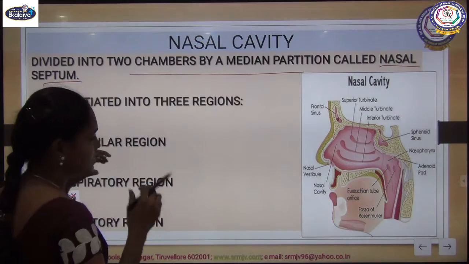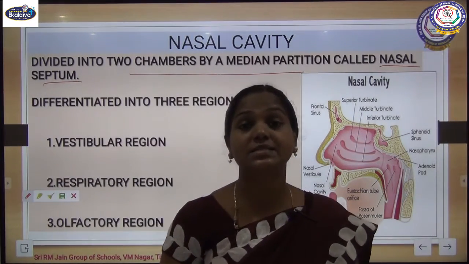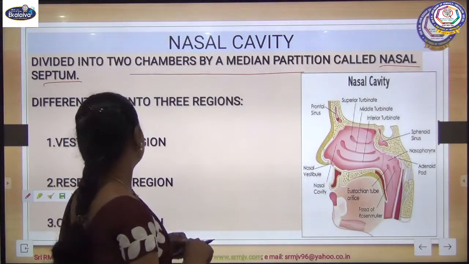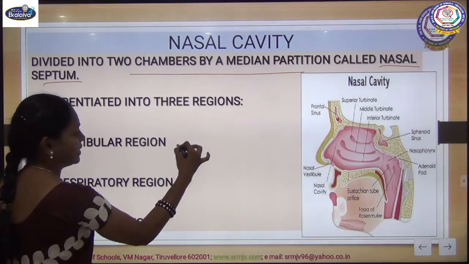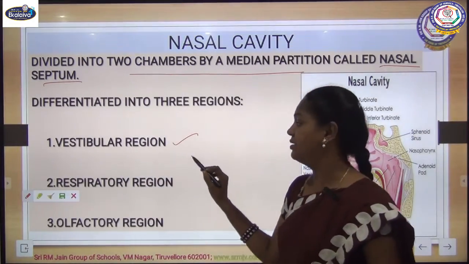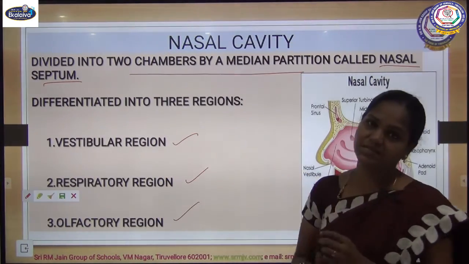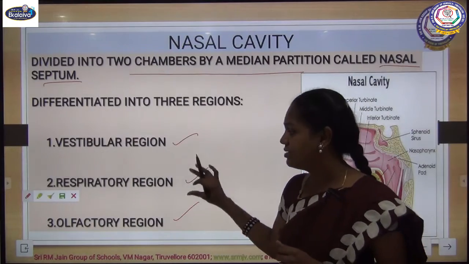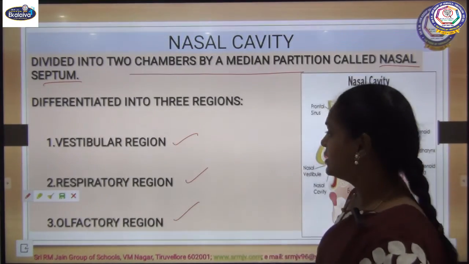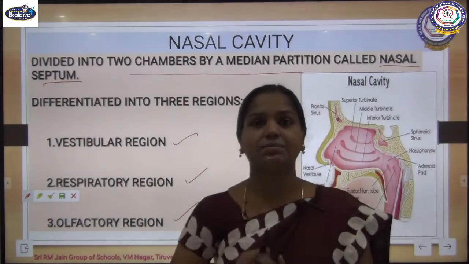This nasal cavity, the space present here, is divided into three regions: the vestibular region, the respiratory region and the olfactory region. The vestibular region has some hairs.